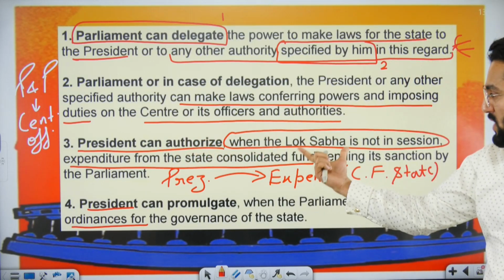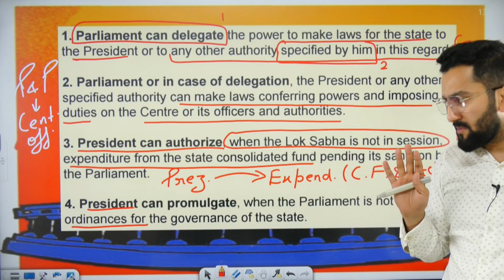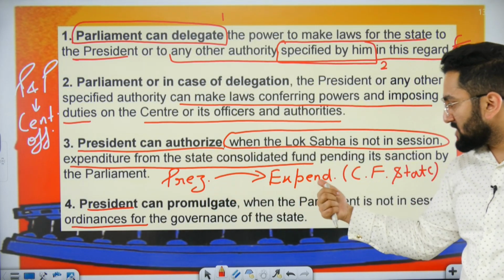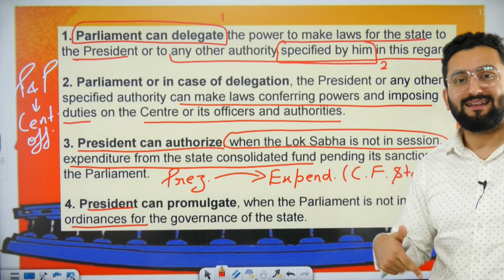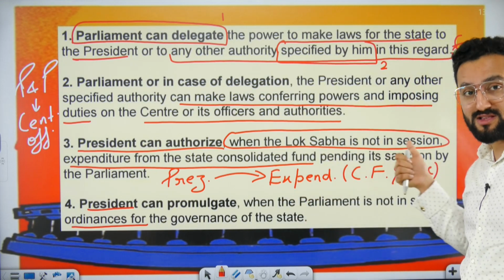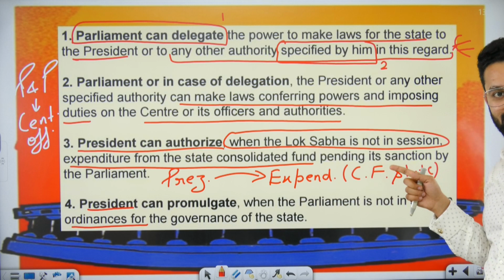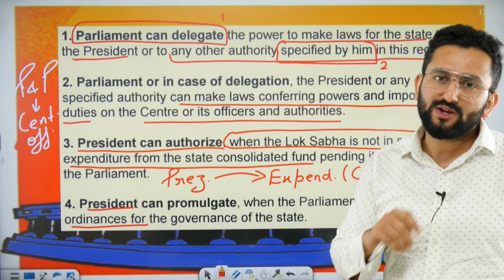President can authorize expenditure when the Lok Sabha is not in session. So you can clearly remember, the President can authorize expenditure from the Consolidated Fund of the state. Okay, can. But when Lok Sabha is not in session. Clear? And why are we specifically mentioning Lok Sabha is not in session?